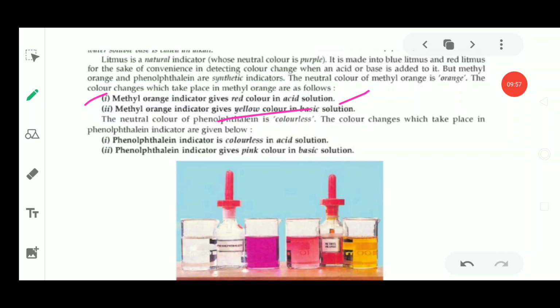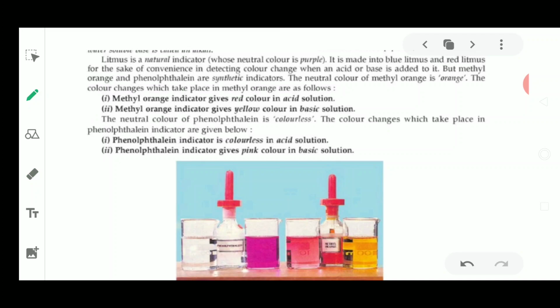Next, the natural color of phenolphthalein. The next indicator we will study is phenolphthalein. I hope that you have all heard about these names, phenolphthalein and litmus.